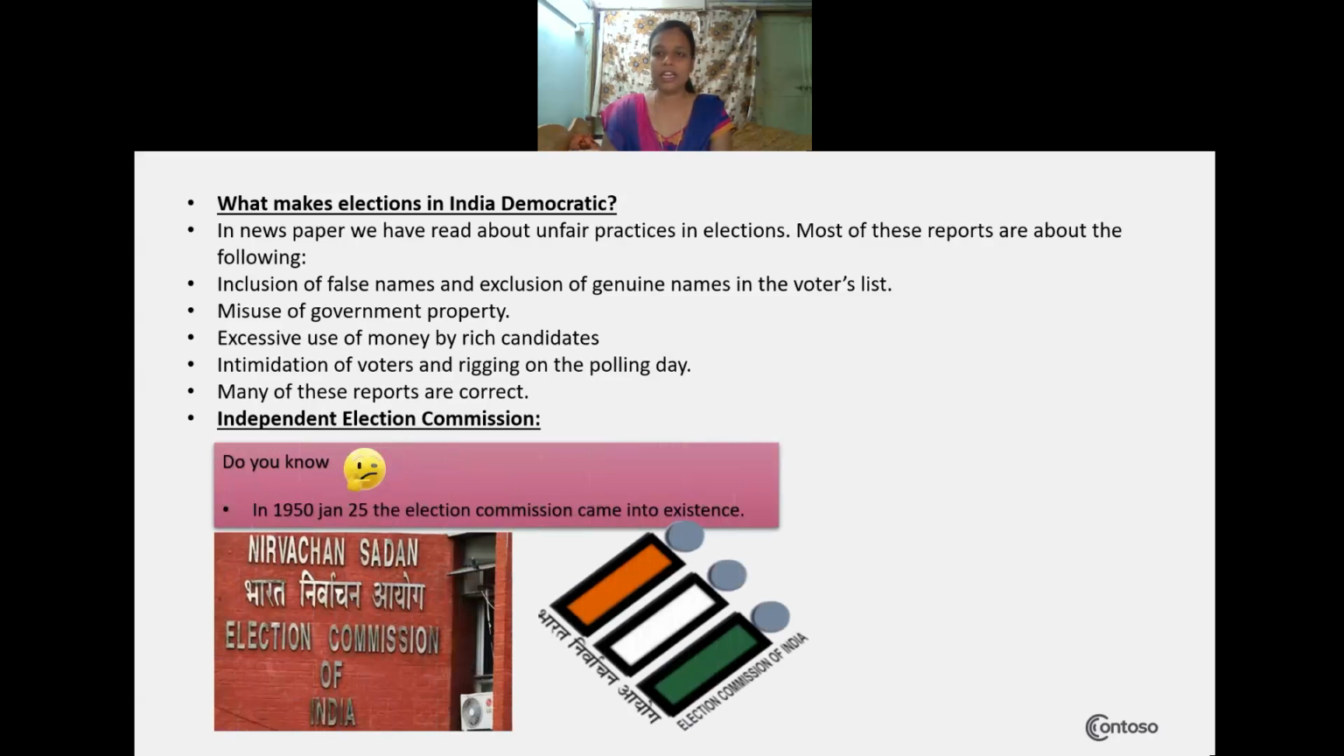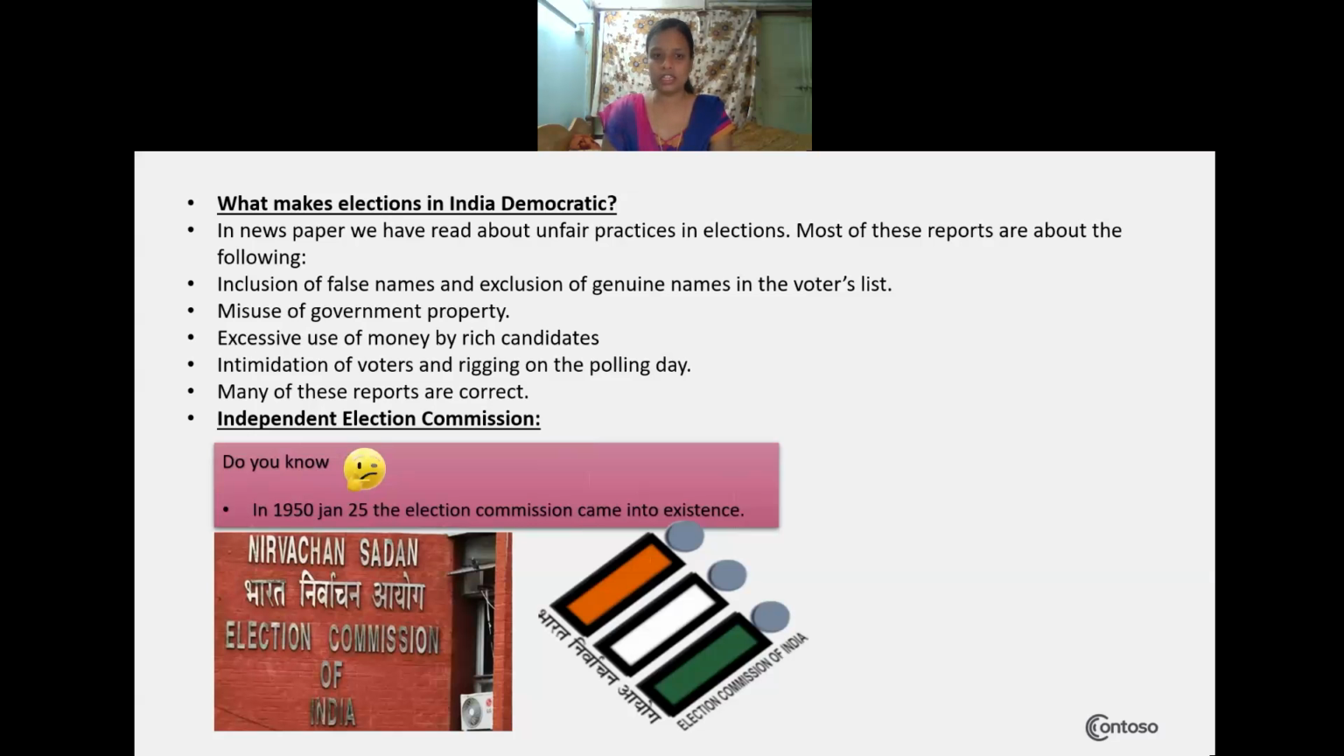This Independent Election Commission was formed on January 25, 1950. The Election Commission came into existence in our country. The Election Commission of India has independent power to control the political parties from unfair practices during the election, and also, as I have told, to conduct free and fair elections.